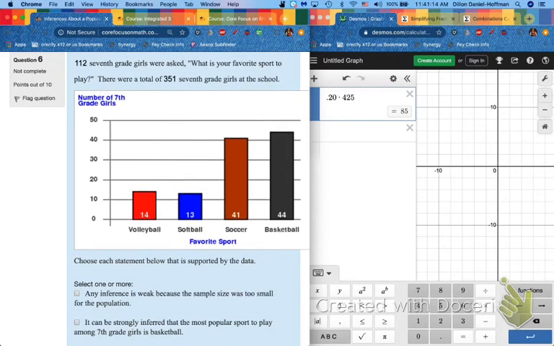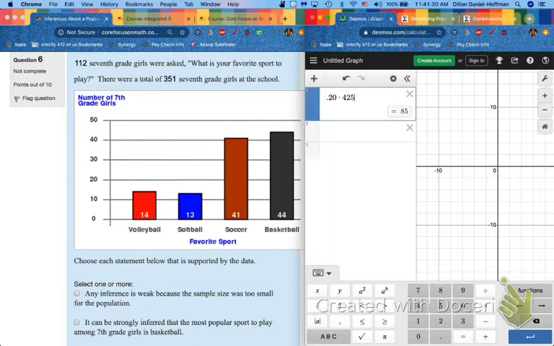Number 6, 112 7th grade girls were asked, what is your favorite sport to play? There were 350 total 7th grade girls, so let's do our 20% of 351. Did we ask at least 70.2? Don't know what the 0.2 would be in this context, but yeah, we asked 112. Now notice, basketball is the most, but barely. Softball is the least, but barely. We almost have 2 that tie for the most and tie for the least.